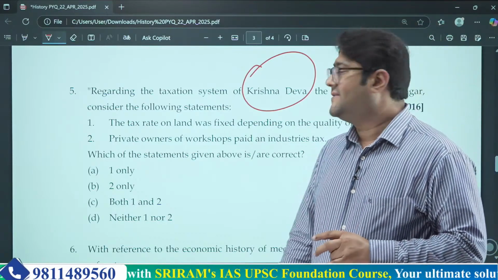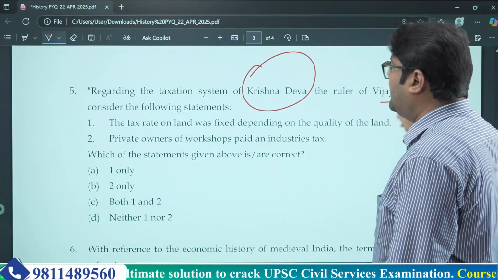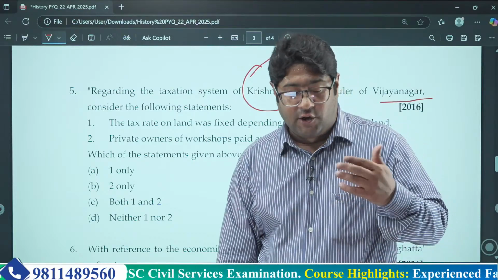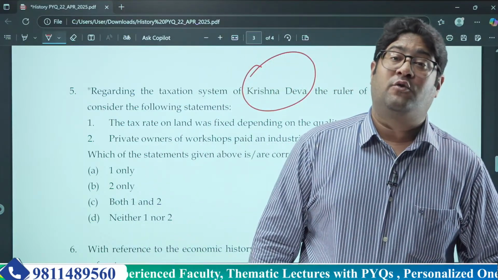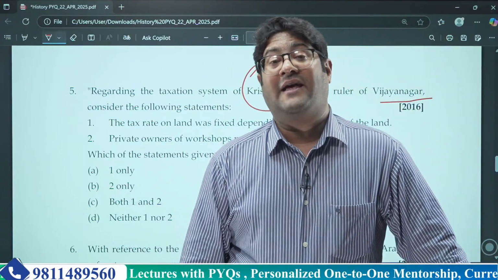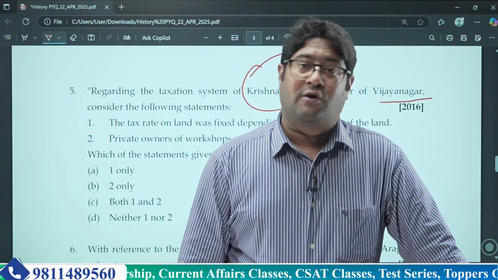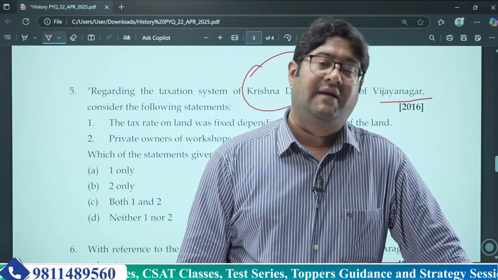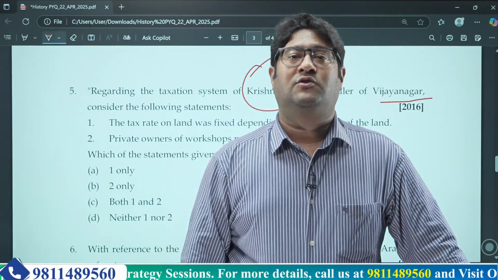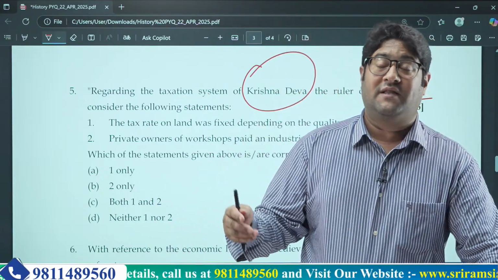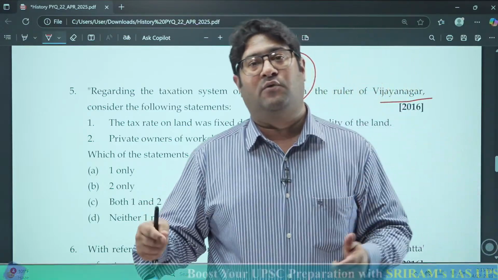Now, this question says: regarding the taxation system of Krishnadev, the ruler of Vijayanagar, consider the following statements. Again, I'll remind you all that these themes are very much recurring in UPSC exams. You need to take extra care of such themes, like the Sultanate period, later the Mughal period, then Krishnadev Rai. We already took a lot of questions about Krishnadev Rai and the Vijayanagar Empire in earlier sessions also. So give extra importance to these periods and empires so that you'll be able to solve such questions in the exam. These are important themes that keep on repeating in UPSC, so you need to take extra care of them.